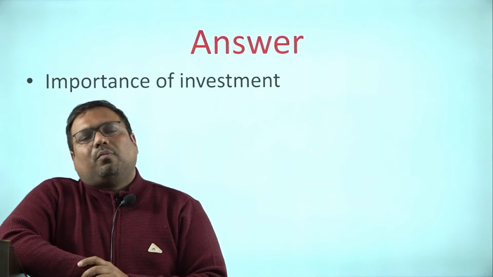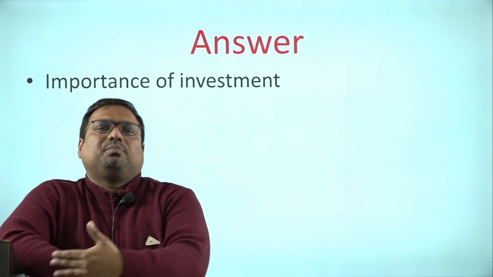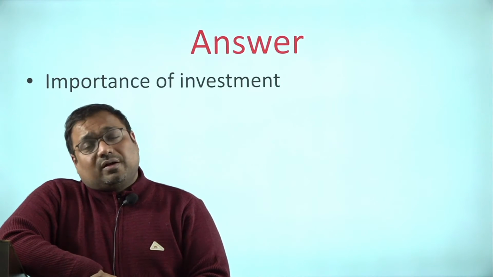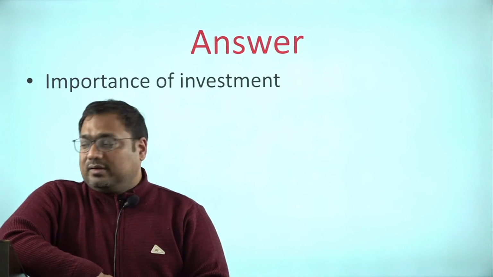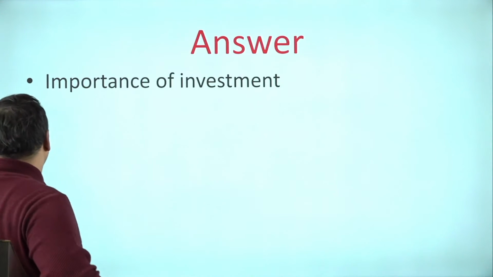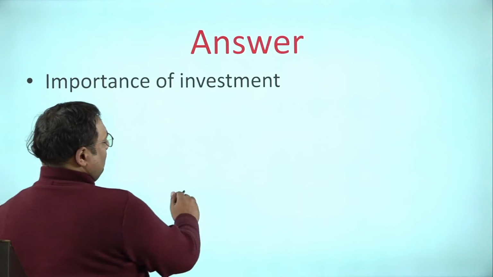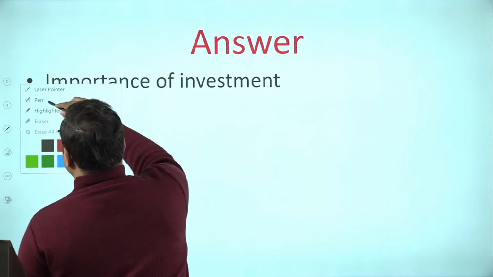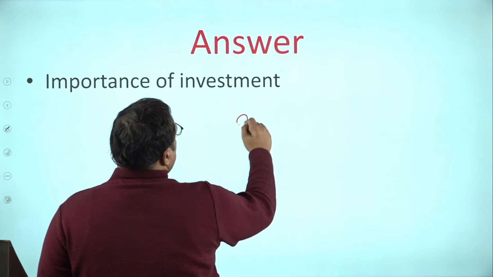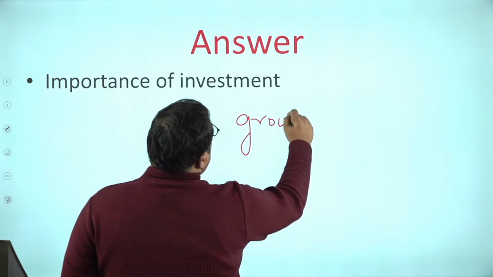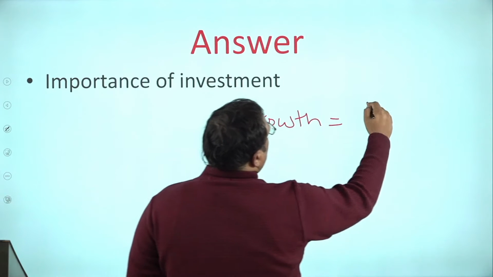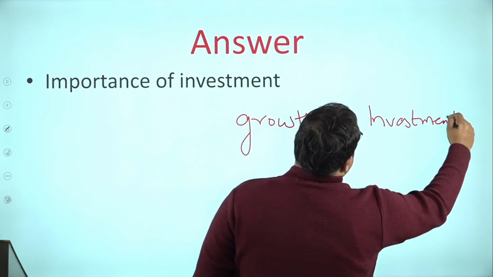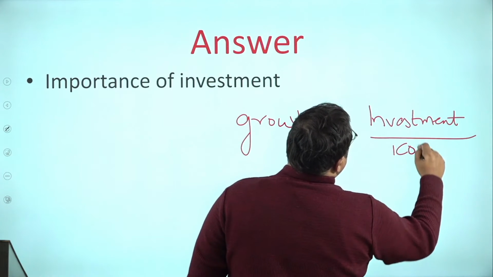According to the Harrod-Domar model, there is a direct relationship between investment and growth. It is not only direct but also proportionate. So these are directly proportional to each other. So we know that growth is equal to investment divided by ICOR.